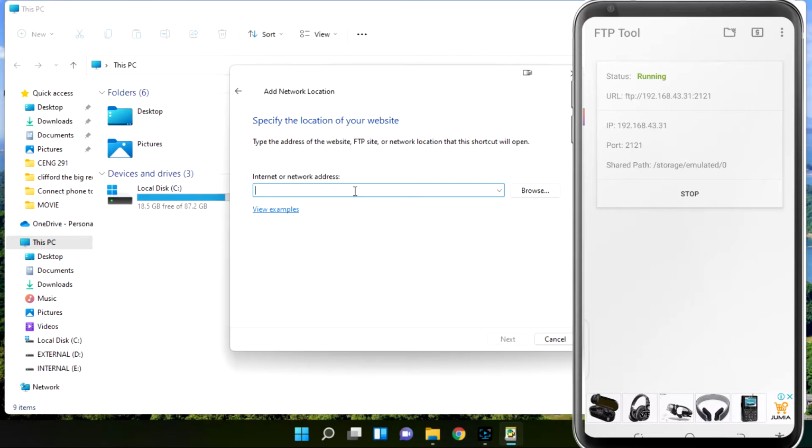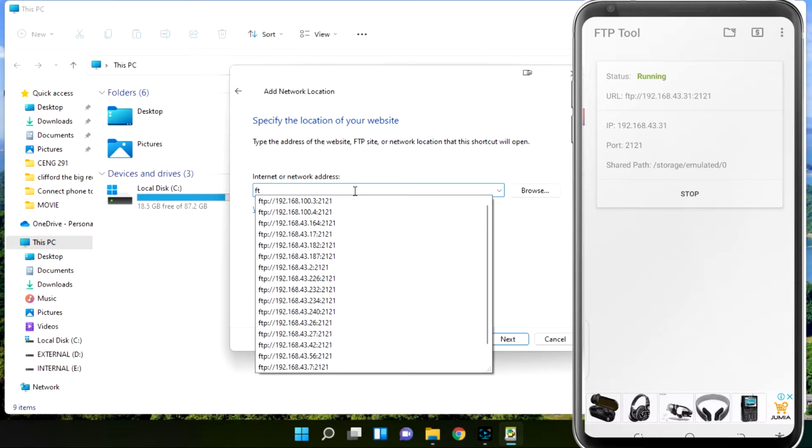So FTP. I've been using it, so it gives me different options to choose from. So I'm just going to choose the one which is closer to the one I have on my phone here. So FTP://192.168.43.31.